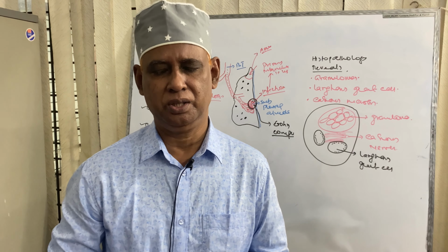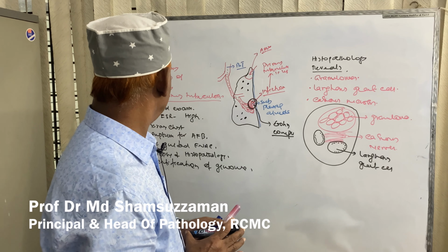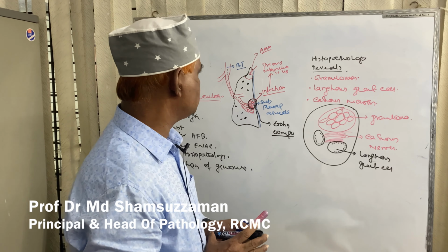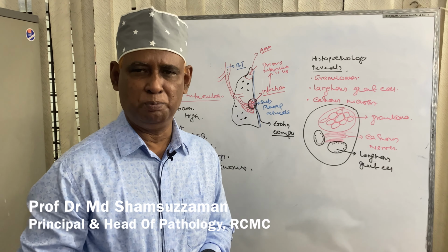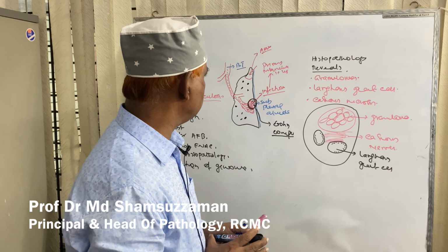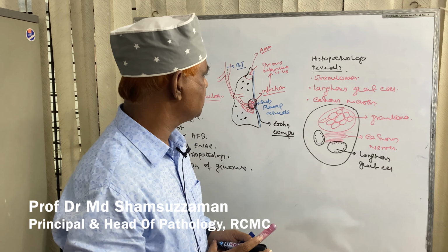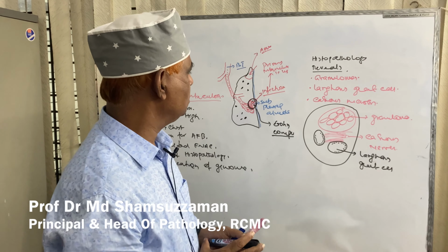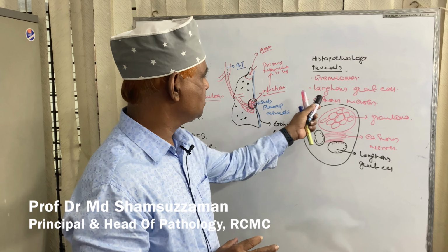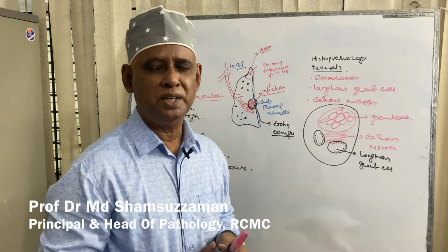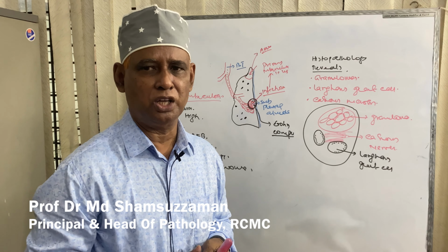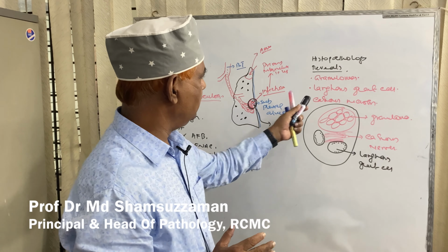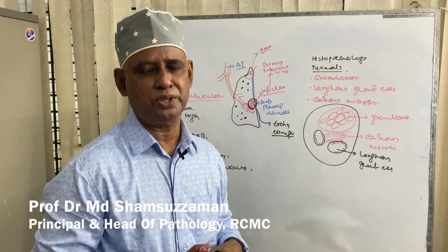hemoptysis, etc. If we do X-ray chest, we will get apical opacity. If we do FNAC, we get caseous necrosis, Langhans giant cell and epithelioid cell. Histopathology reveals granulomas. Granuloma is the microscopic nodular collection of epithelioid cell, Langhans giant cell and caseous necrosis.